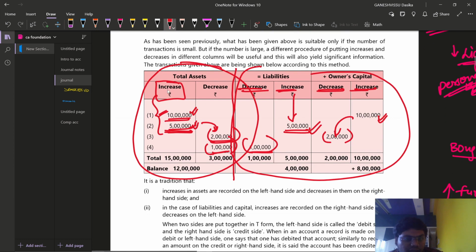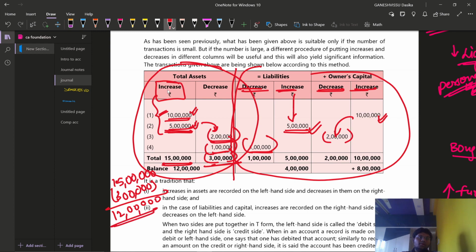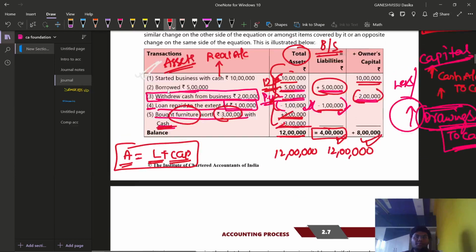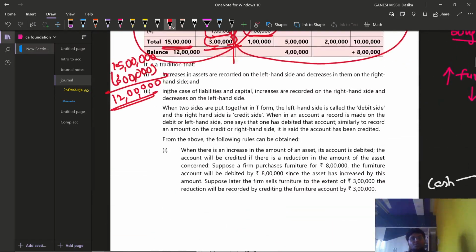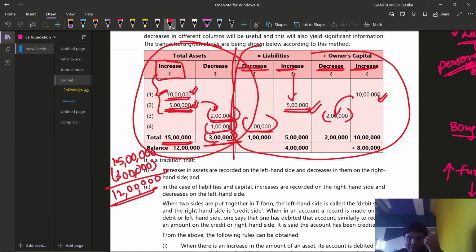So when I say this is the total of assets, increase 15 lakhs, 15 lakhs amount has been increased, and this 3 lakh rupees has been decreased. Minus 3 lakhs, then it will be 12 lakh rupees, right? 12 lakh rupees, the same thing which we have also seen here. That means you can show this accounting equation approach in many manners.